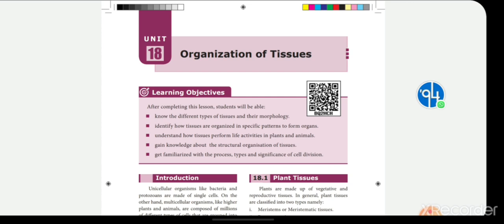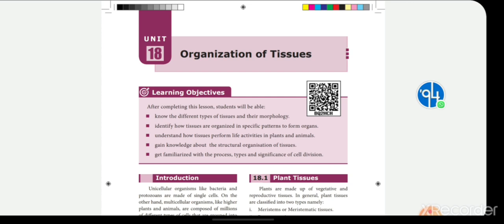This is the other category of plant tissue, the permanent tissue. Permanent tissue is differentiated from the meristematic cells and it stops dividing. Permanent tissue does not have any ability to divide. If it is differentiated into parenchyma, collenchyma or sclerenchyma, then it takes up its function and will not divide further.